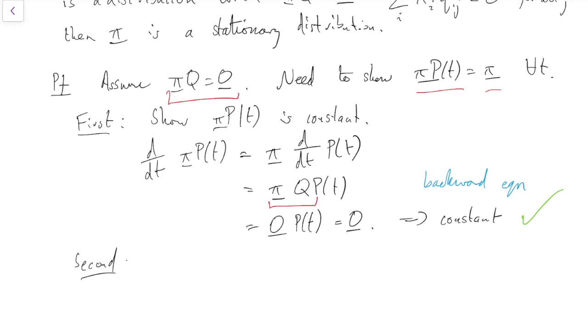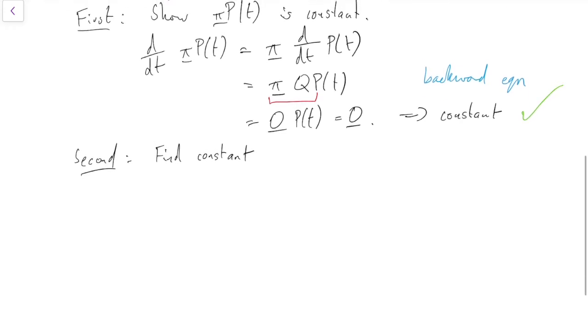So the second step is to find the constant. Well, we know that p of t doesn't depend on t, it's the same for all t. So we could just pick some simple value of t where we know the value, right? Because if we know the value for some t, then the fact it's constant tells us it for all t. So is there a special value of t where we know what the answer is? Well, yes there is. There's t equals 0, where we know what's going on.